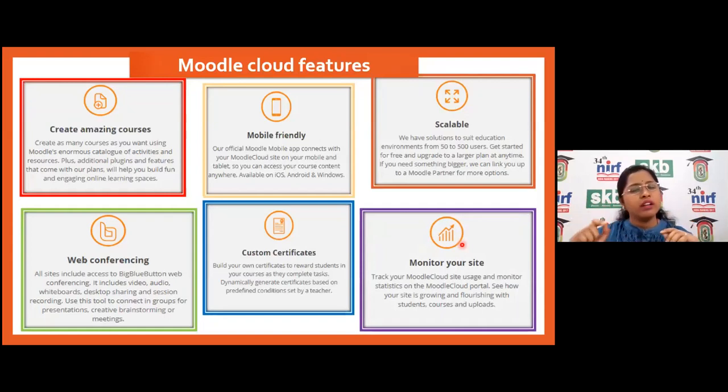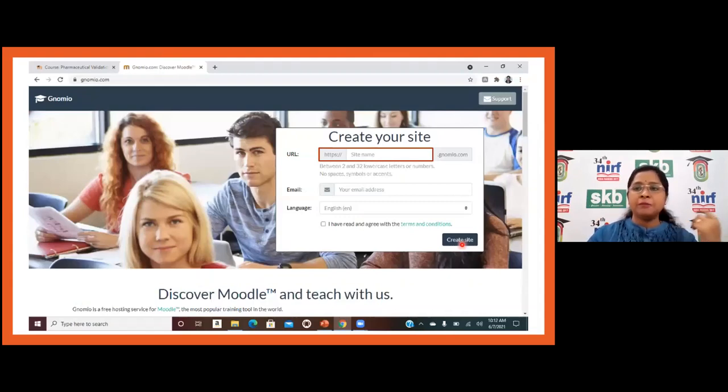So that you can monitor even a single activity, a single time activity through this Moodle Cloud platform. So this is really useful. And next, Genomio, this is the free hosting service for Moodle. This is the most popular teaching or training tool in the world, right?